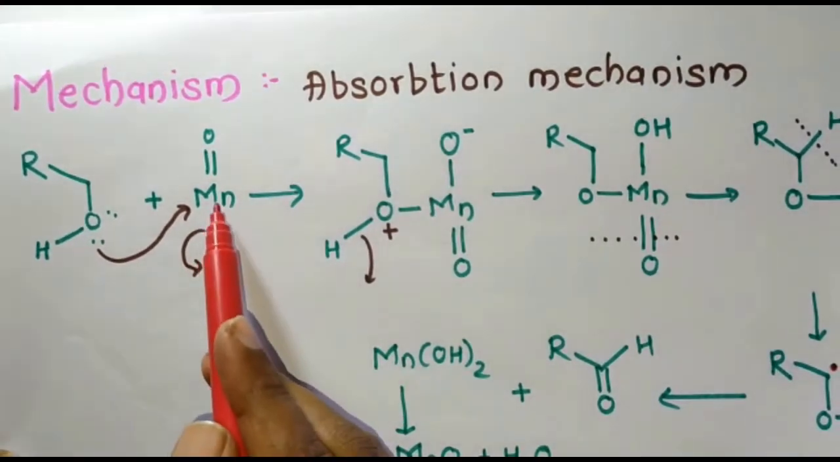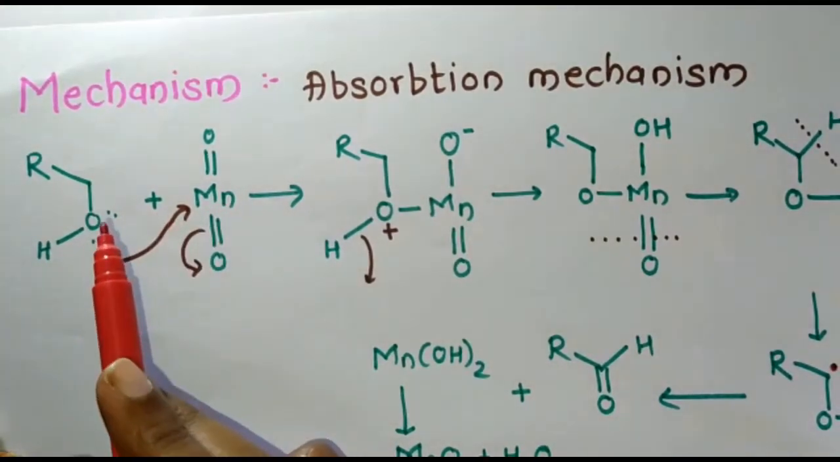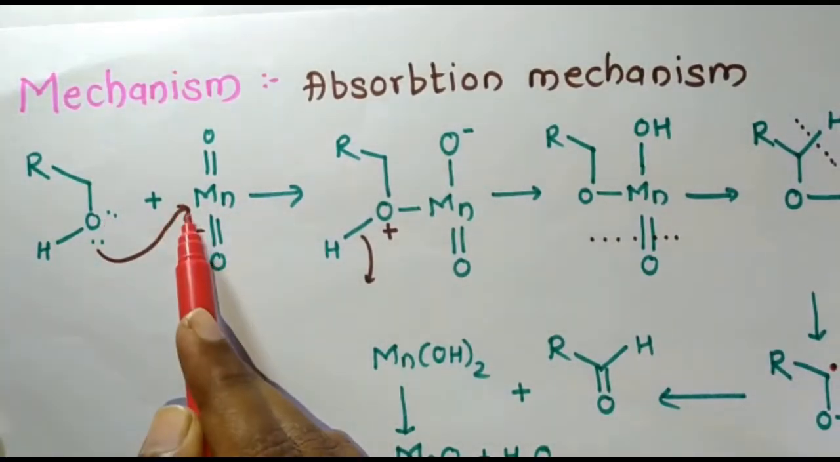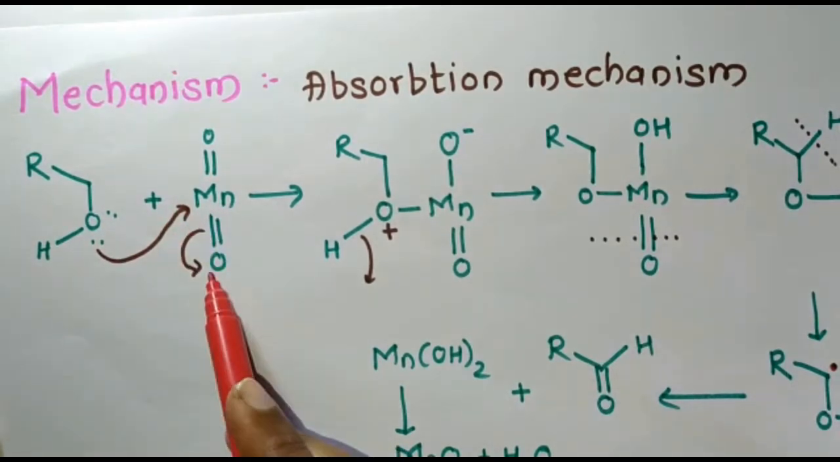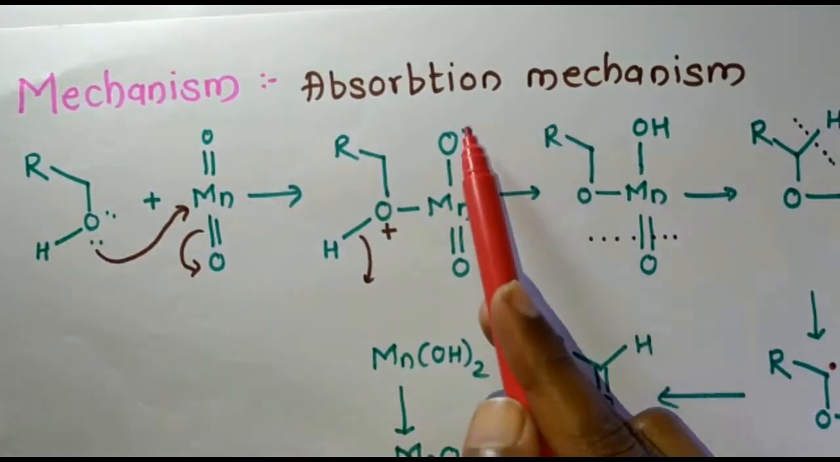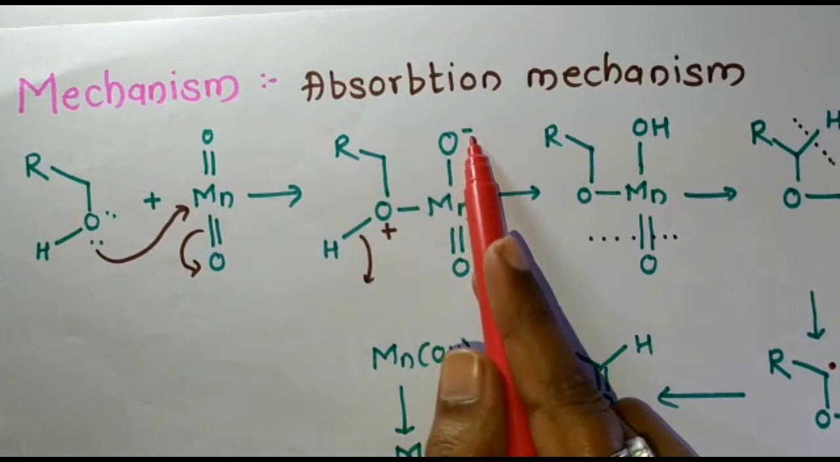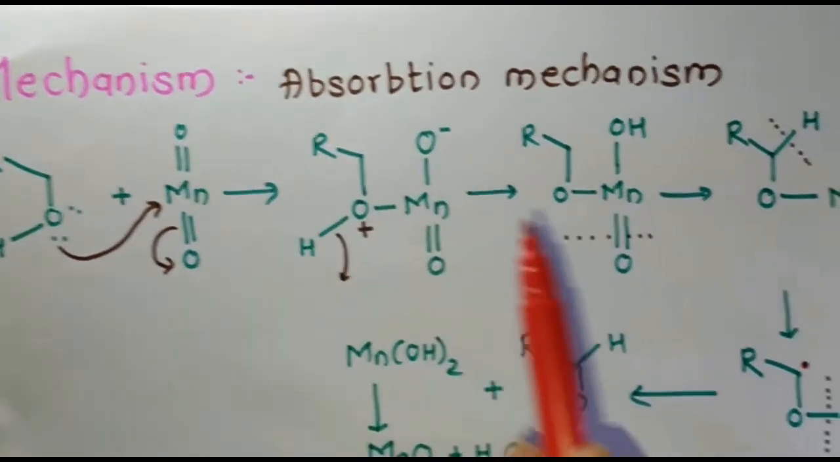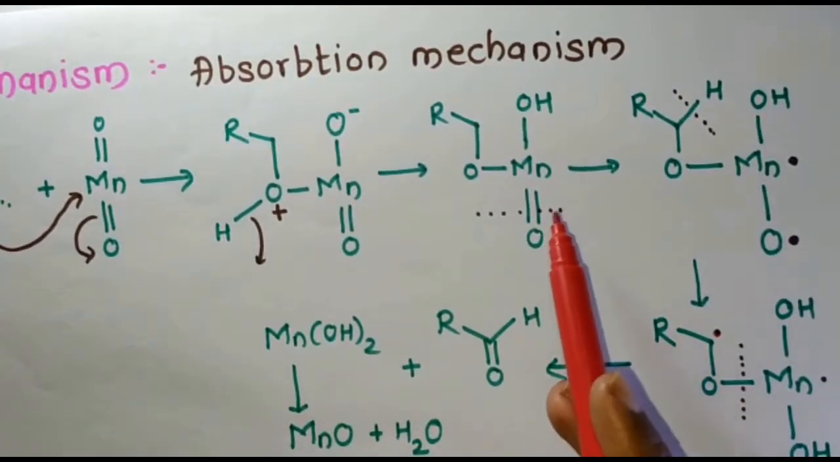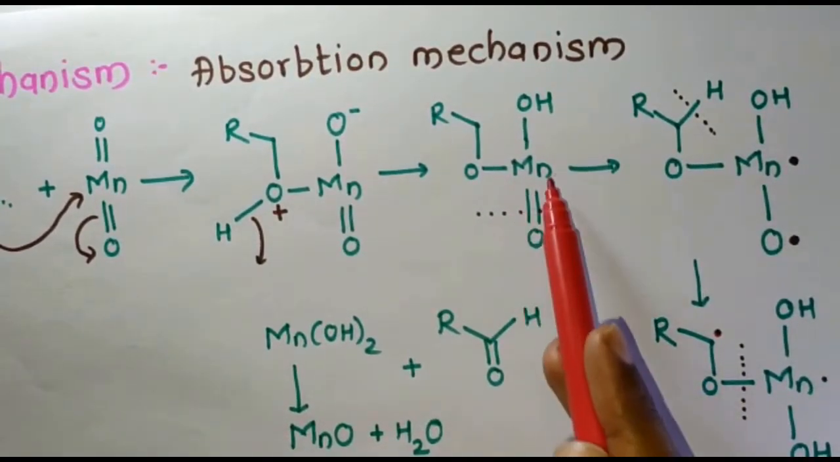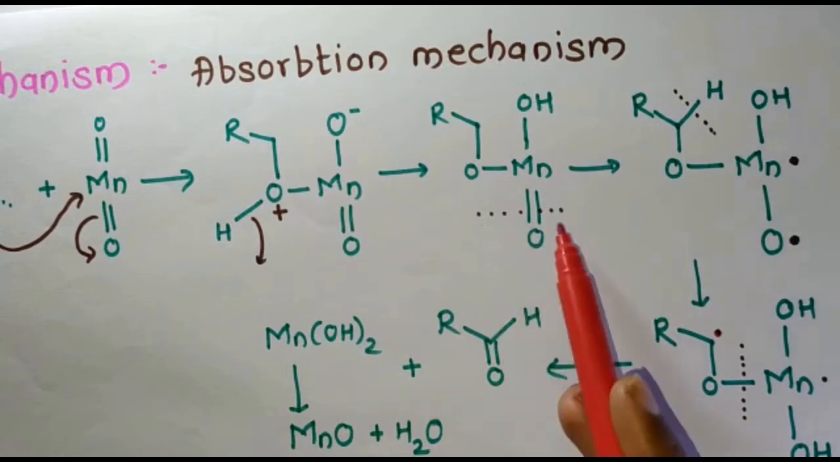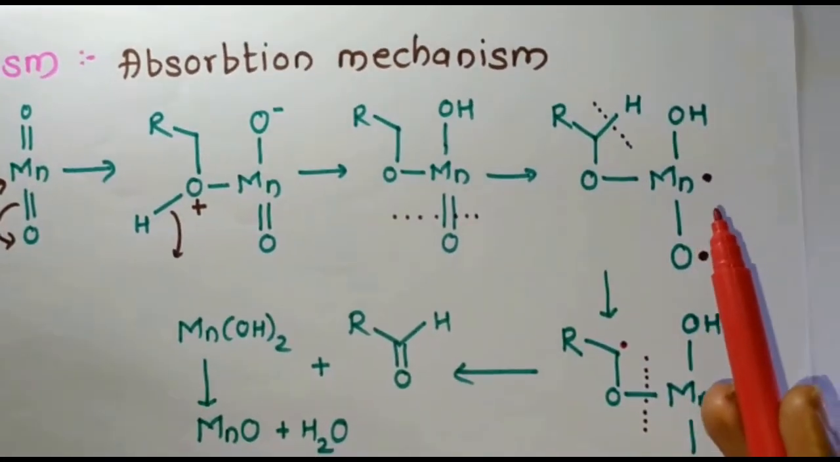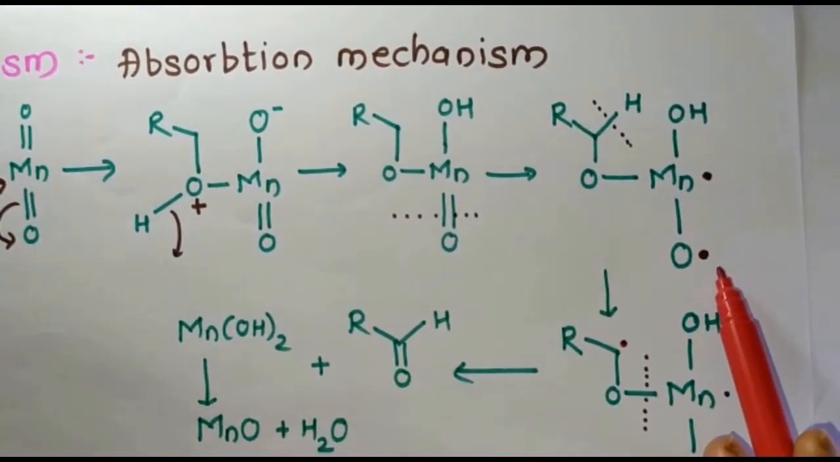Here this will act as an electrophile, and the lone pair of electrons present on the oxygen atom attacks this manganese. The bonding electron pair is shifted towards the oxygen and the oxygen becomes negative. Now this oxygen, which is negative, abstracts the proton from the alcohol. Now in the next step there will be a homolytic fission between the manganese and oxygen, so one of the bonds will break and the radical formation will take place.